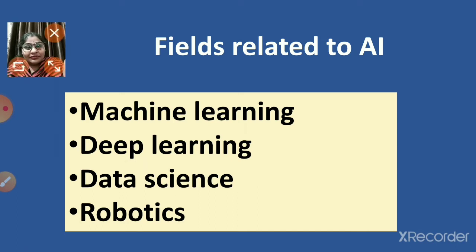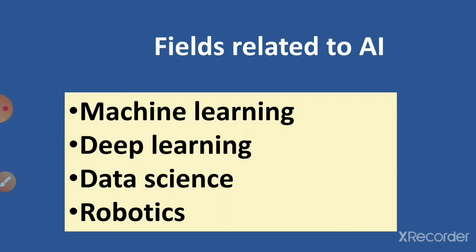So let us see one by one. That is machine learning, children. Machine learning systems are the systems that improve their performance with more experience or information. So this is sometimes regarded as a subfield of AI. As I said, it is a subset of AI. These systems are adaptive systems. For example, a search engine that gives better results with more experience of data. If you have seen in Google, if you are continuously searching for something, it gives better and better results for that. Okay, it's because it has that data already.